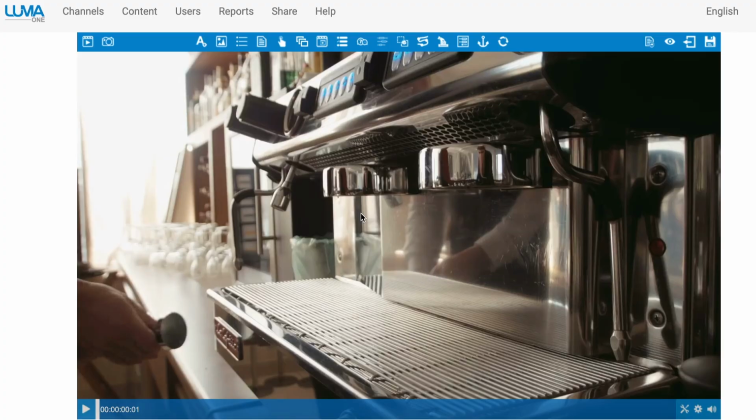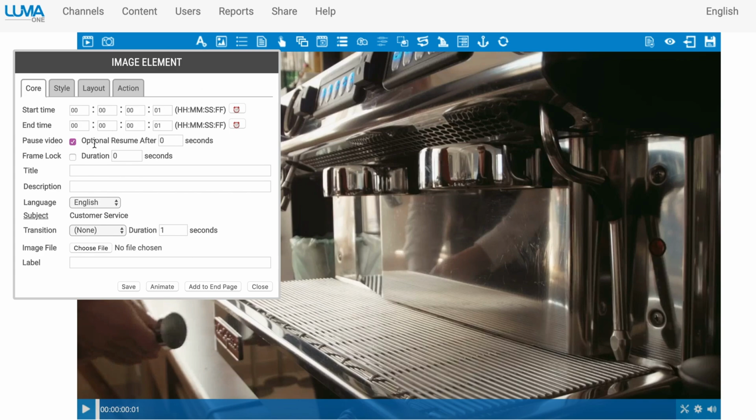I'm now ready to begin adding interactions. To begin, perhaps I'd like to choose an interaction from this top navigation bar here. I'll start with an image, so I'll add the LumaOne logo to my video.